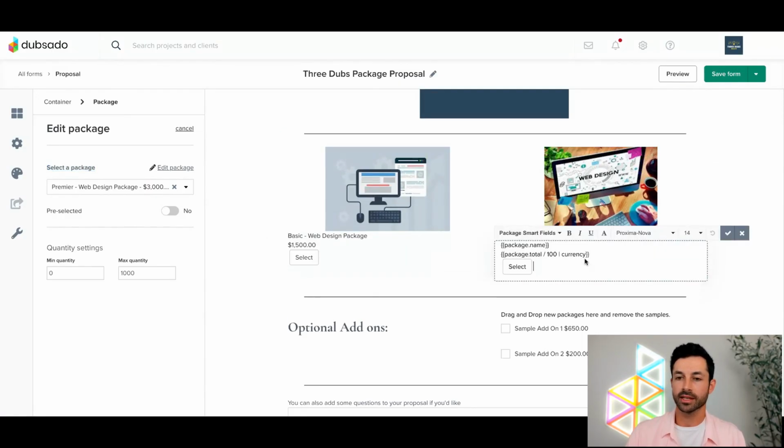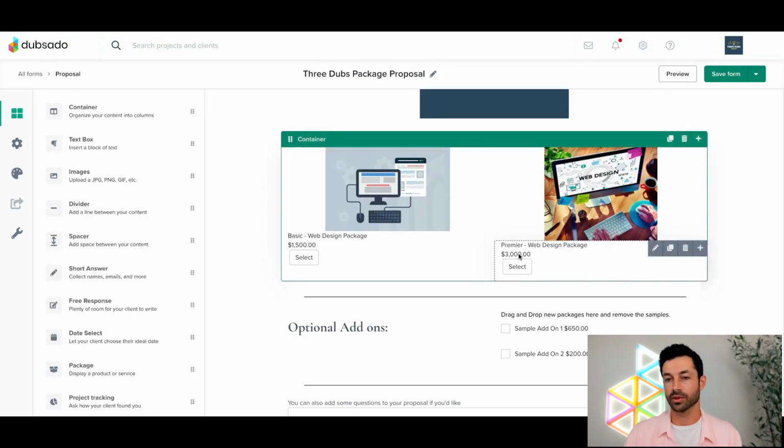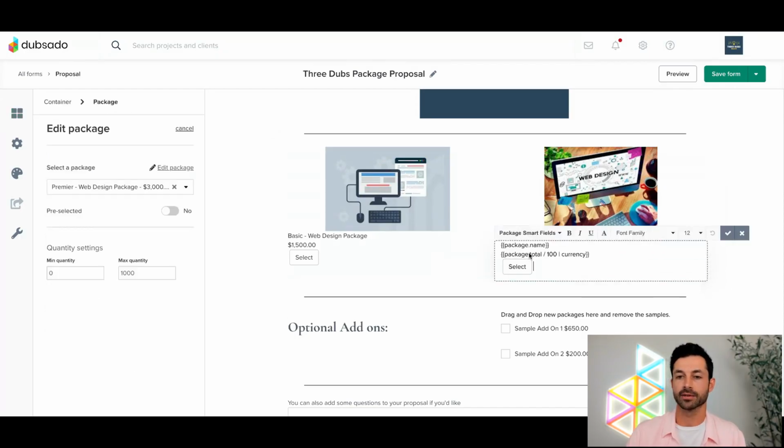If I double click into this particular package field here, now we can see that this information is comprised entirely of smart fields, right? Package.name is pulling in the name of our package. And then package.total/100 currency is pulling in the actual grand total, that $3,000 figure from that package information.